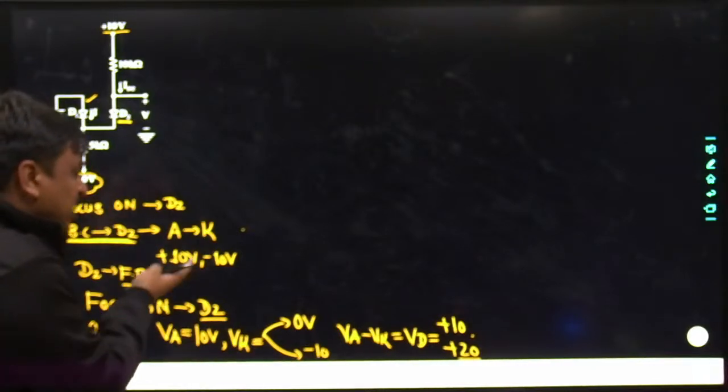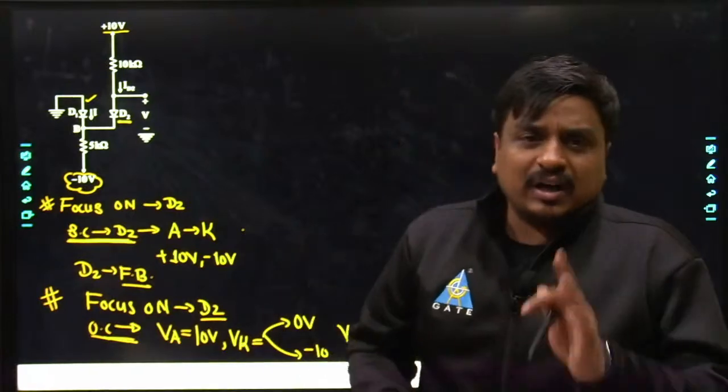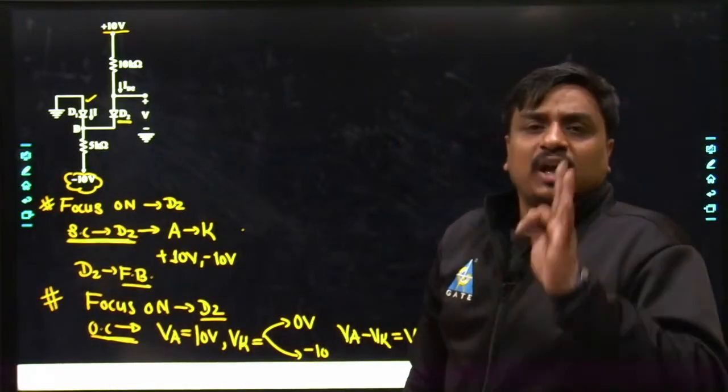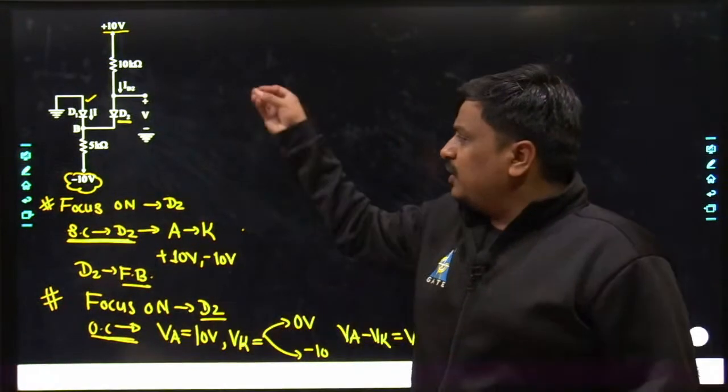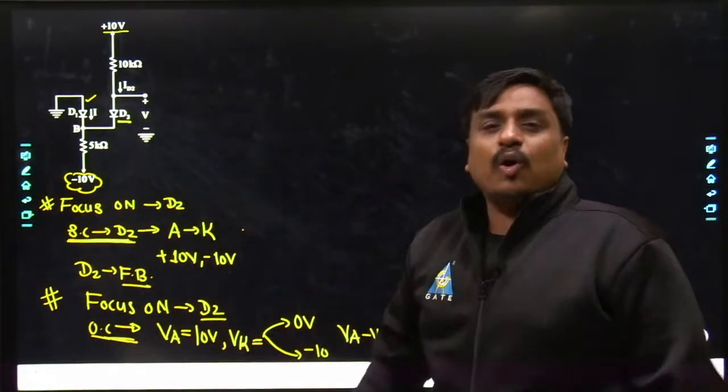Although I am writing each and everything over the digital board, so probably it might be taking a long amount of time, but otherwise if you guys are well acquainted with the diode related problem, within 5 seconds you would be able to judge the D2 would be on anyhow.